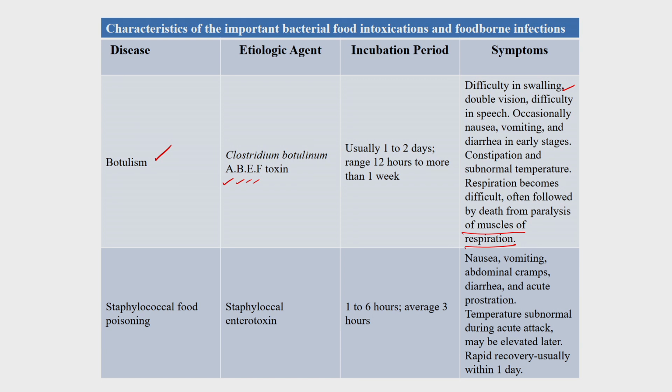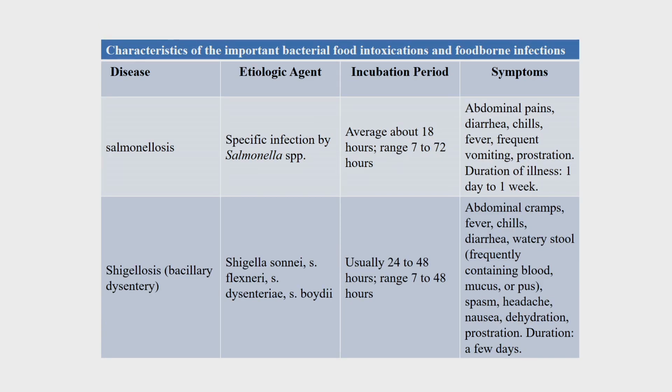And staphylococcal food poisoning is caused by staphylococcal enterotoxin. The incubation period is 1 to 6 hours, with nausea, vomiting, cramps and subnormal temperature during the acute attack, which may be elevated later, and rapid recovery usually within a day. Another is salmonellosis. I already told it is spread by cockroaches, flies, and is a specific infection by Salmonella species, average about 18 hours, range from 7 to 17 hours. Again abdominal pain, diarrhea, fever, frequent vomiting, and the duration of illness is 1 day to 1 week.